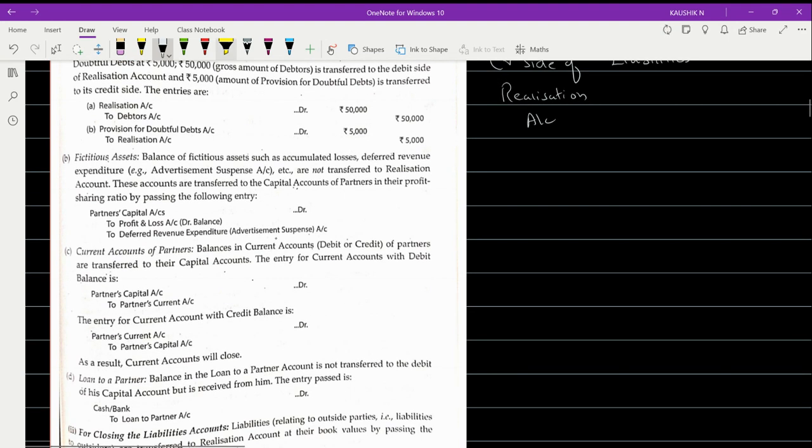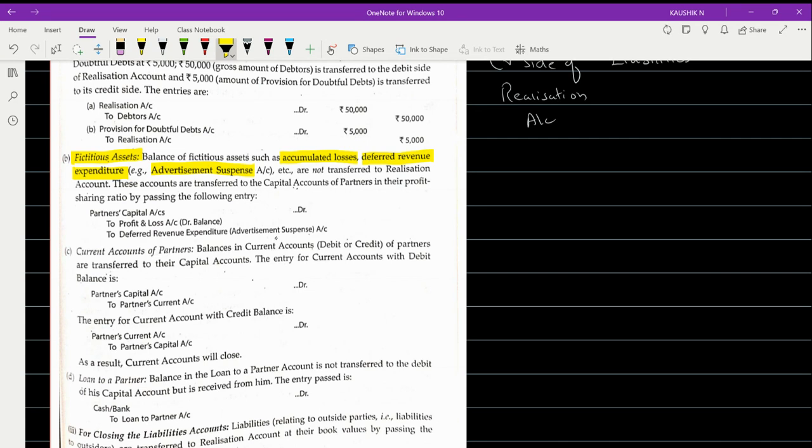And then as it is mentioned here, fictitious assets. So balance of fictitious assets such as if you have got any accumulated loss or deferred revenue expenditure, that is nothing but your advertisement suspense, are not transferred to realization account.